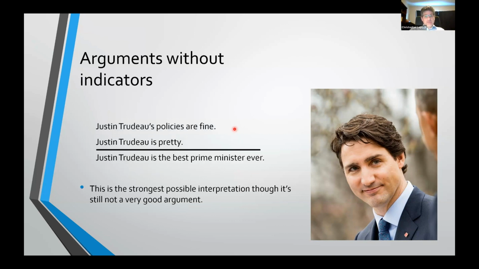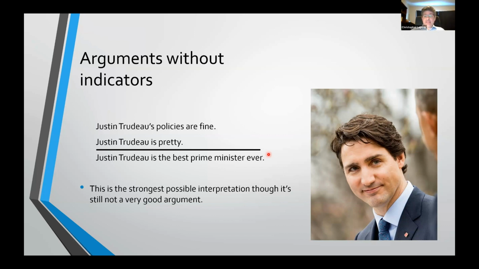So then we're left with this, right? Justin Trudeau's policies are fine. Justin Trudeau is pretty. Therefore, Justin Trudeau is the best prime minister ever. This is the strongest possible interpretation that you can give. At the very least, here you're moving from particular characteristics of Trudeau to a general assessment of him, and that's the sort of move that you would expect to find in an argument of this type.